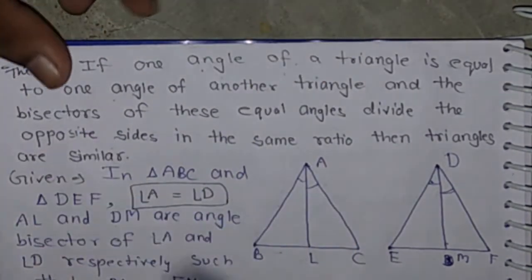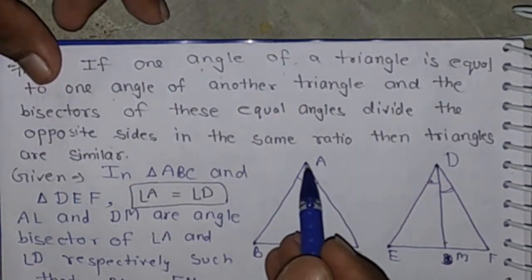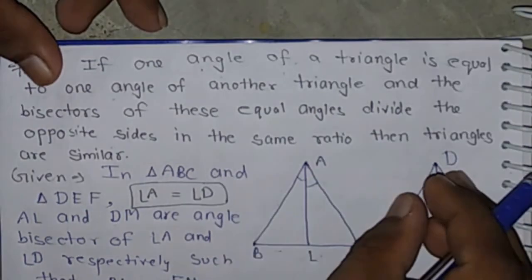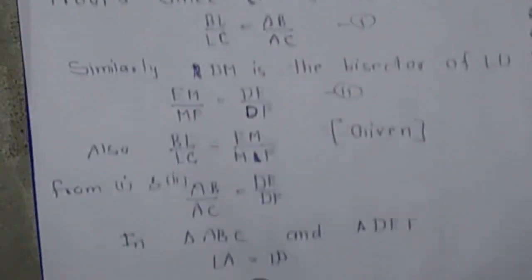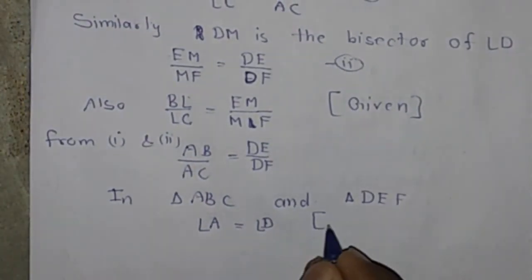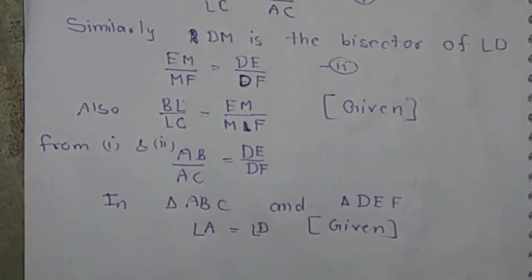Since angle A is equal to angle D, it is given.